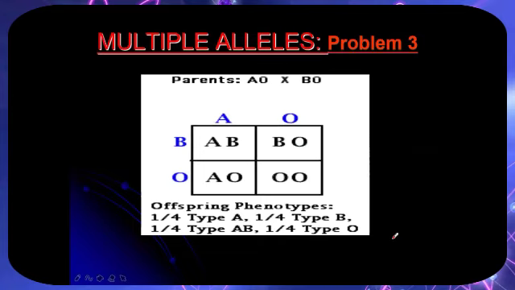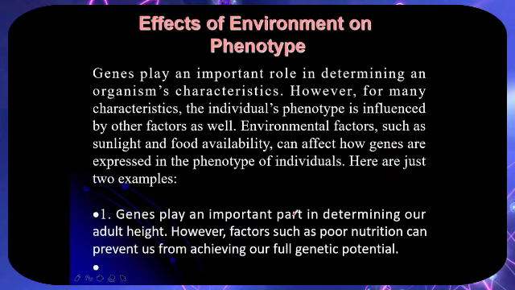Lastly, parents with heterozygous A being crossed to heterozygous B. The resulting children will be 1 blood type AB, 1 blood type B, 1 blood type A, and 1 blood type O. So 1/4 A, 1/4 B, 1/4 AB, and 1/4 O. So those are the examples of problems under multiple alleles.